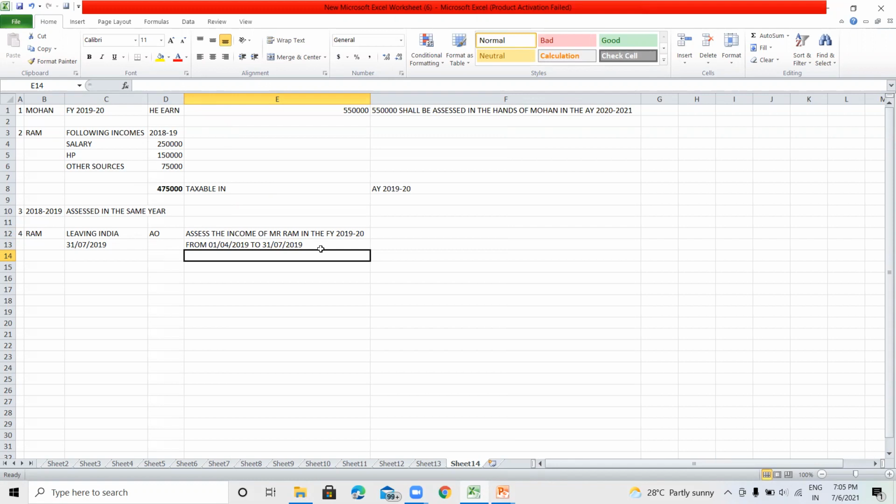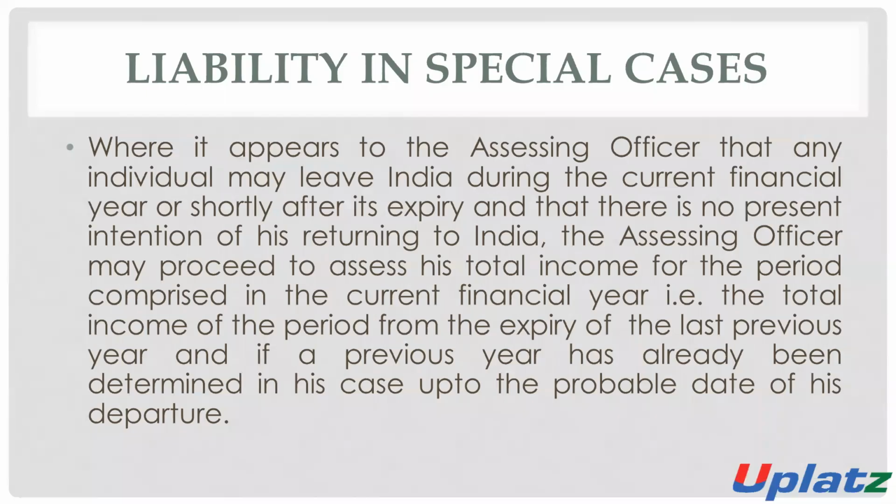The income will be taxable. The income will be assessed in the same financial year. Means it will not be assessed or taxable in the next year. It will be taxable in the same financial year. So where it appears to the assessing officer that an individual may leave India during the current financial year or shortly after its expiry, and that there is no present intention, means the person has no intention to return to India.